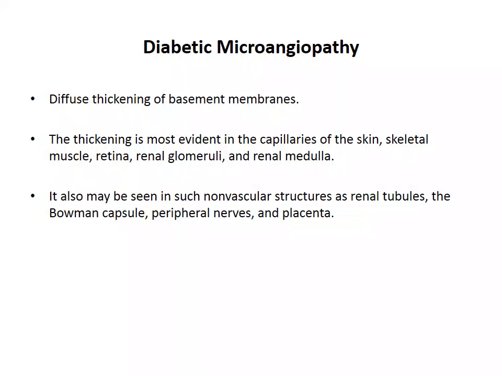Next, moving on to diabetic microangiopathy. Microangiopathy is the term used for diffuse thickening of the basement membranes. The thickening is most evident in the capillaries of the skin. It can also occur in the skeletal muscle, retina, renal glomeruli, and renal medulla. Apart from those vascular structures, it can also involve non-vascular structures like the renal tubules, Bowman's capsule, peripheral nerves, and placenta.